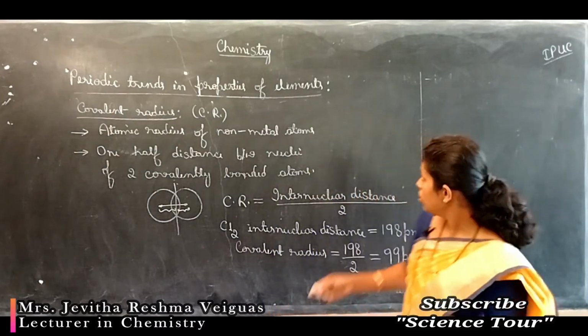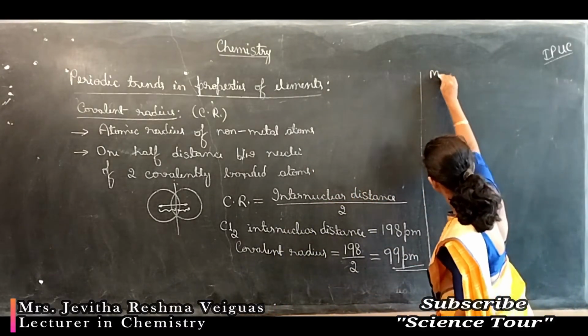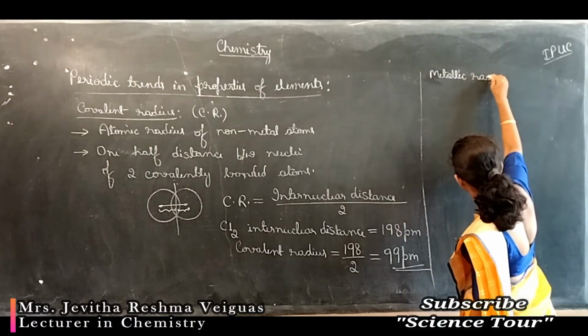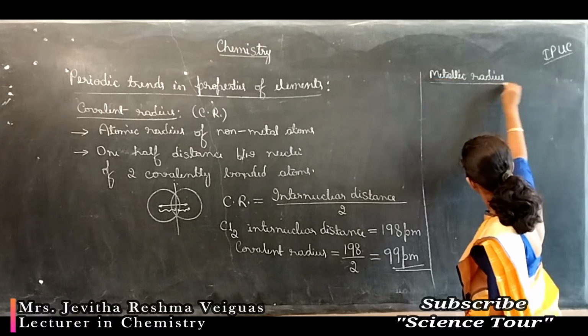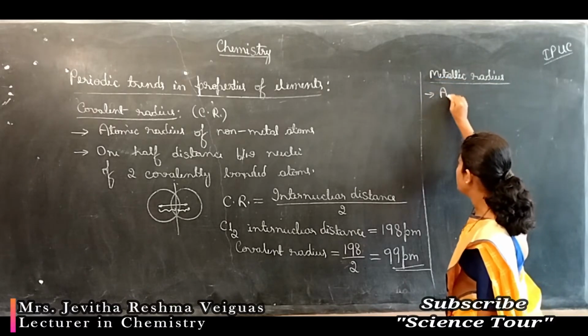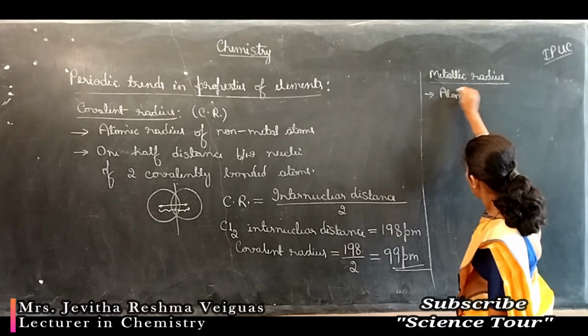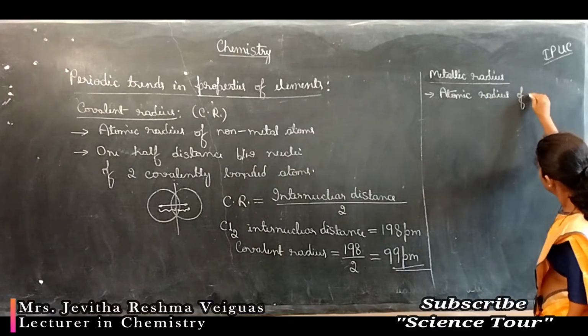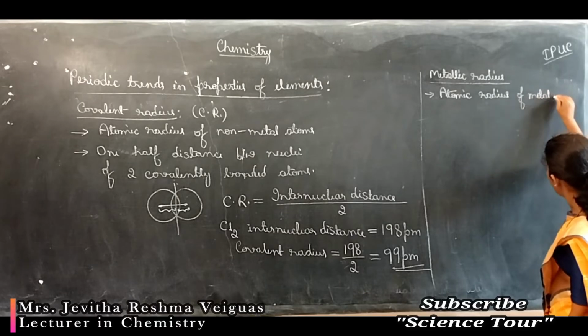Next, let us come to metallic radius. As the word suggests, this is the atomic radius of metal atoms.